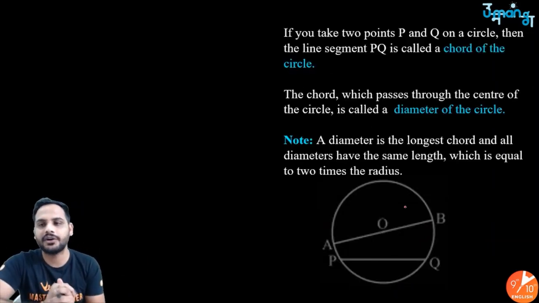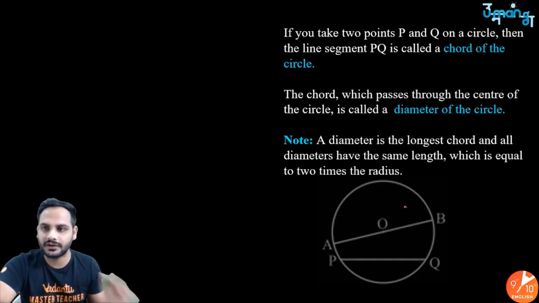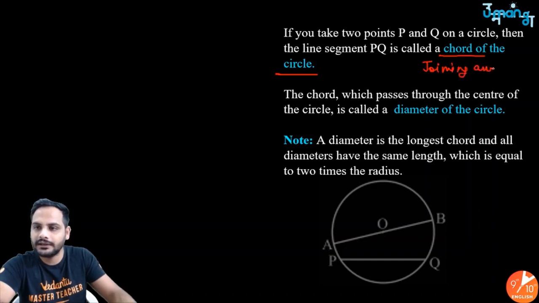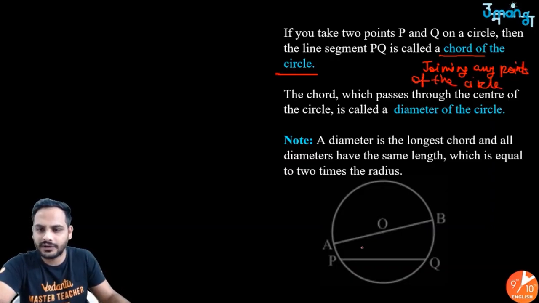After that, what is a chord? A chord is a line joining any 2 points of the circle. Take any 2 points of the circle, let us say this is P, this is Q. If you join P and Q, you will get a chord.